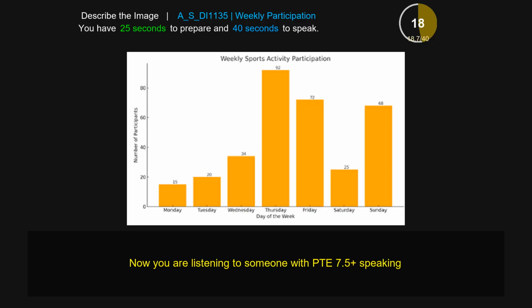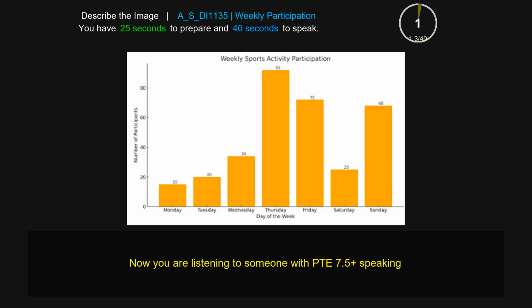We can also see in the bar chart that Thursday has the highest number of participants, like 92, while on Monday there are the lowest participants, like 15 in number. In summary, we can see the weekly sports activity participation on different days of the week in detail in the bar chart.